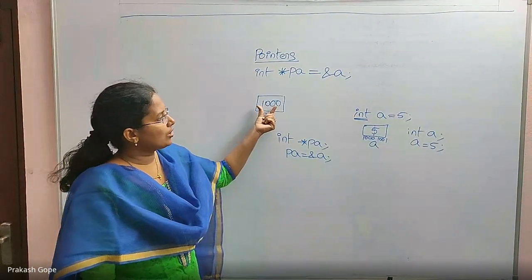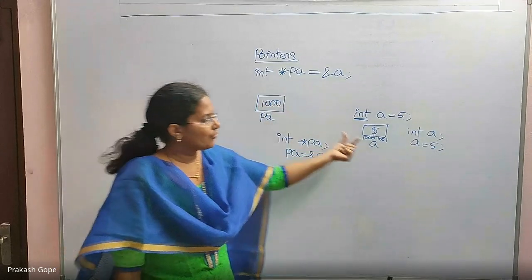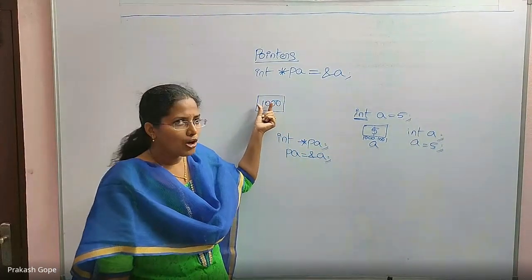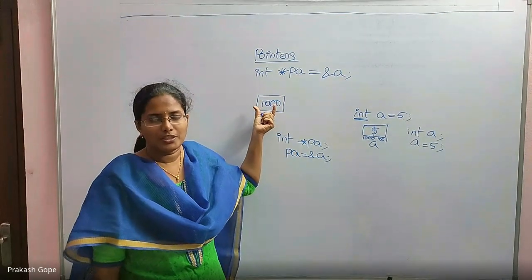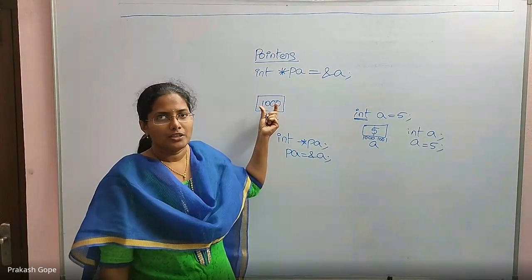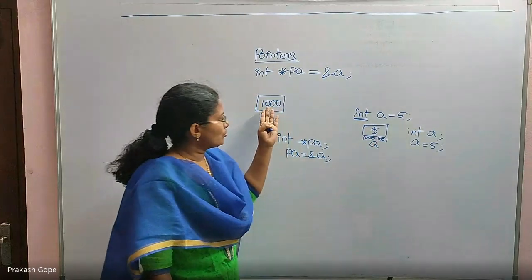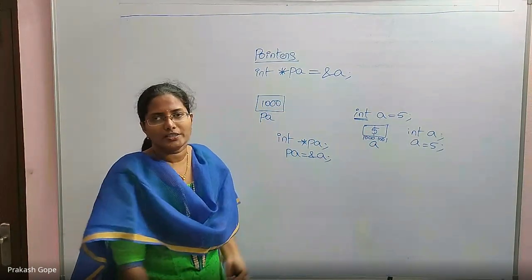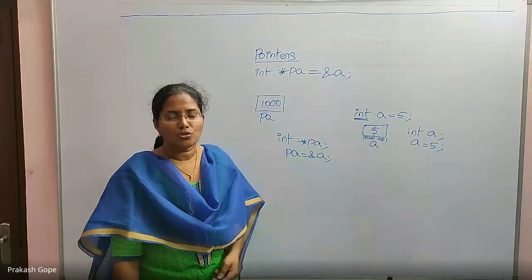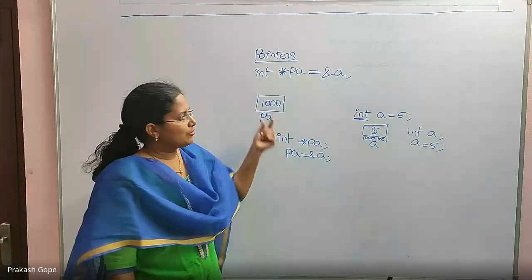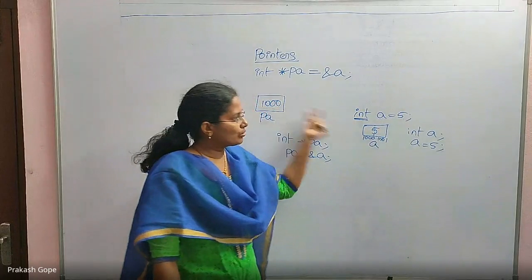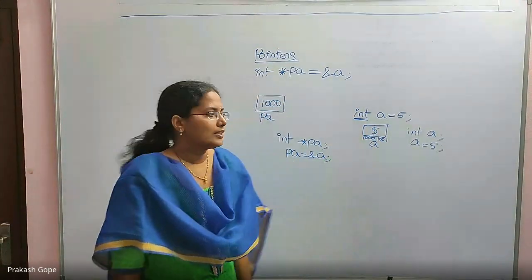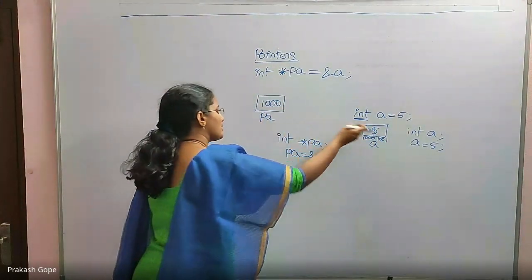Once I hold the address of an integer variable, I want to access that integer value through this address. That is the importance of a pointer. If I don't want to access the value using this address, I don't have to hold its address first of all. There is no need of the pointer concept then. I hold the address because I want to access this value through it. How do I access its value?